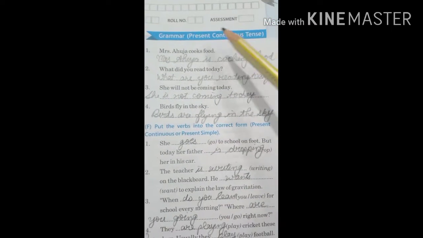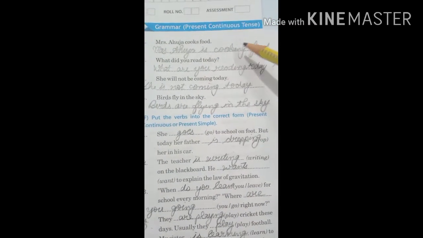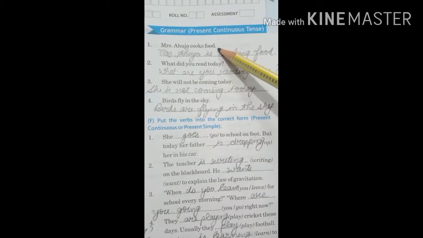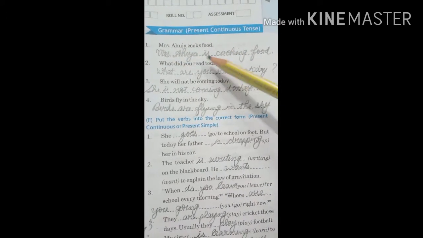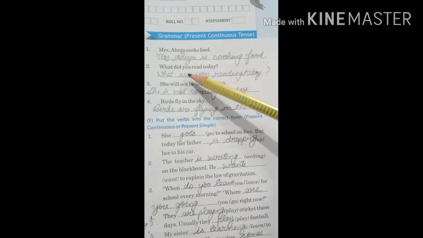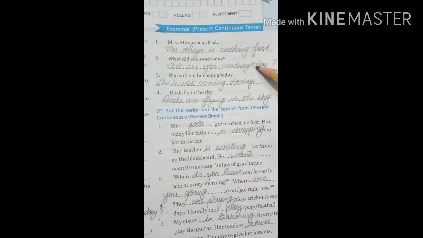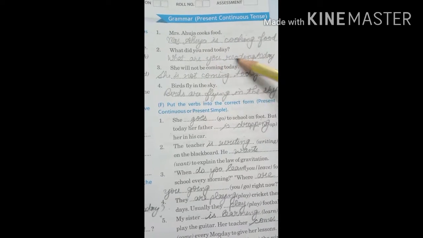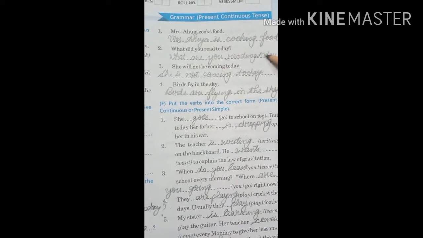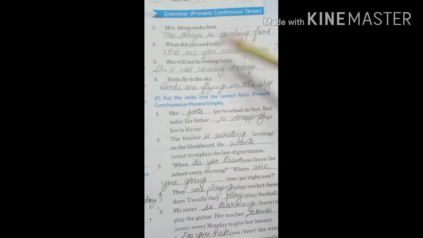Now you will change these sentences into present continuous. Mrs. Ahuja cooks food. Mrs. Ahuja is cooking food. What did you read today? What are you reading today? According to the rule, is/am/are plus root verb plus ing. What are you reading today?